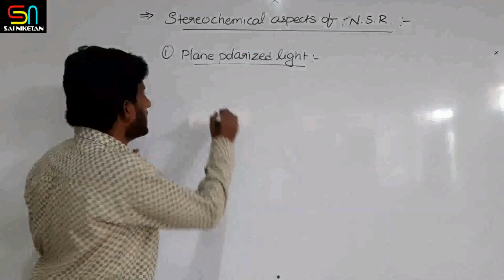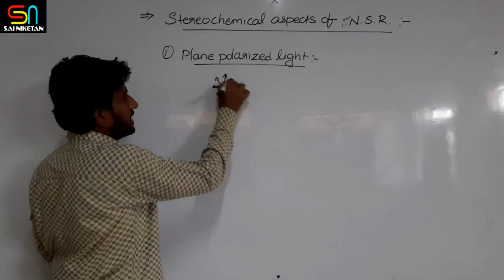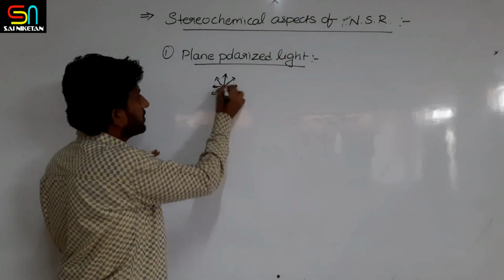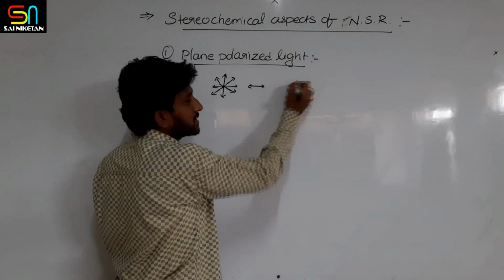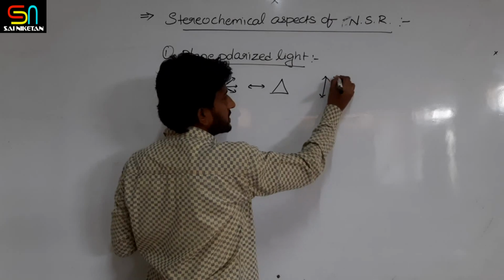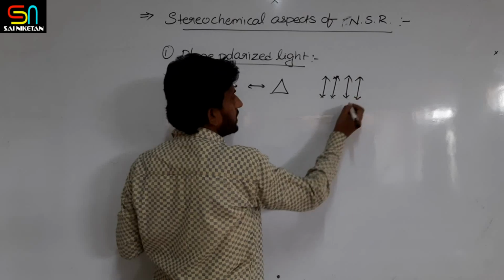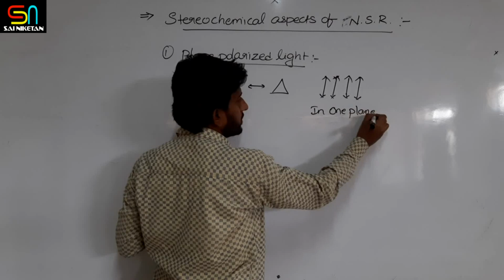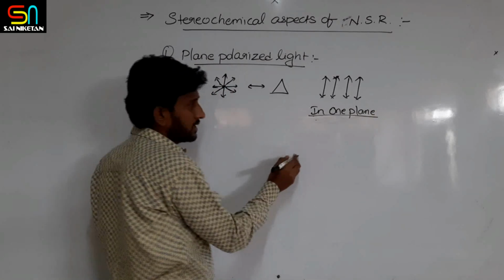You know that in ordinary light, vibrations are present randomly in all possible directions. Whereas in plane polarized light, when you pass light through a nickel prism, the light which is passed will contain the vibrations only in one plane. So such light is called plane polarized light.